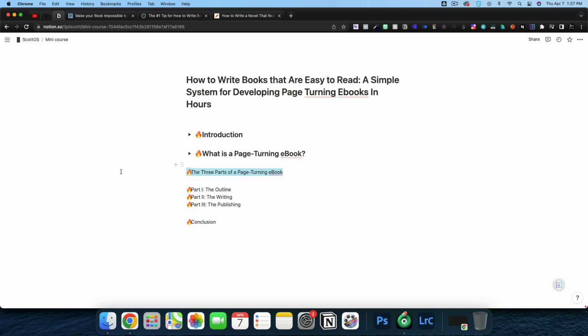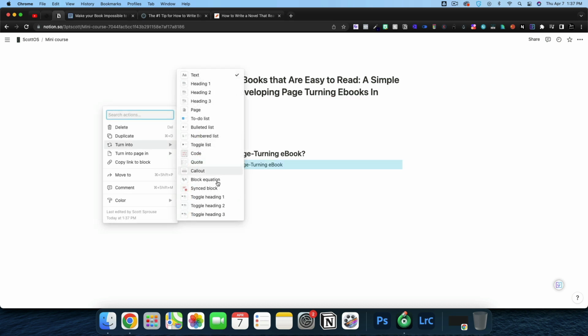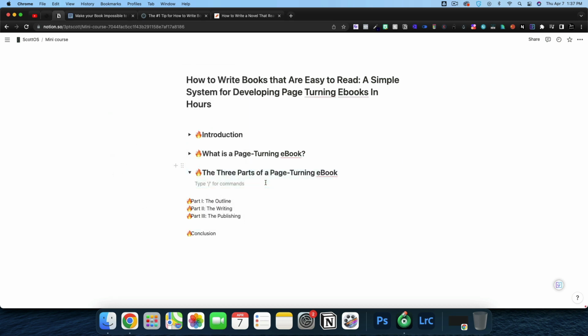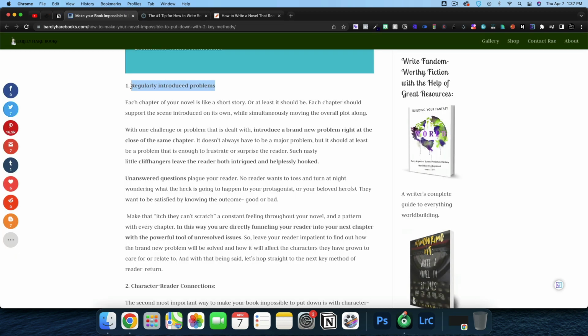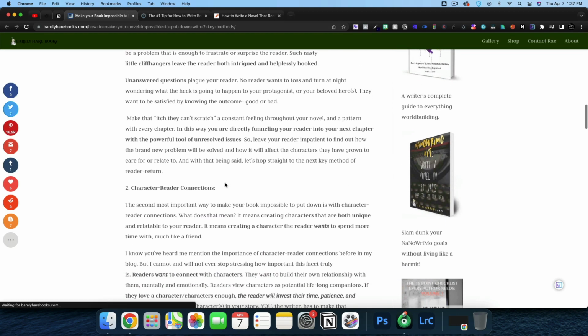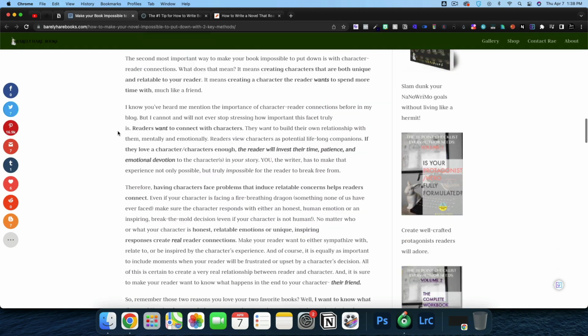Now let's do 3 parts of a page turning ebook. That's where these articles are going to come into play. So I'm going to go ahead and convert this into our toggle heading 2. And then we're going to go with part 1, part 2, part 3. Make your book impossible to put down. Regularly introduce problems. Character reader connections. And that's 2 from that article.